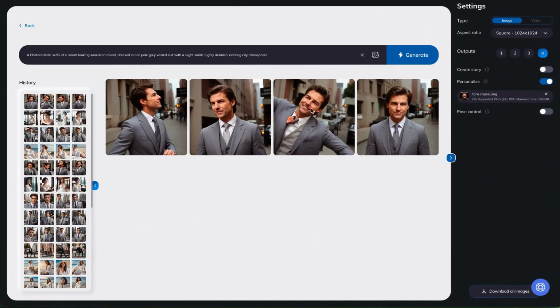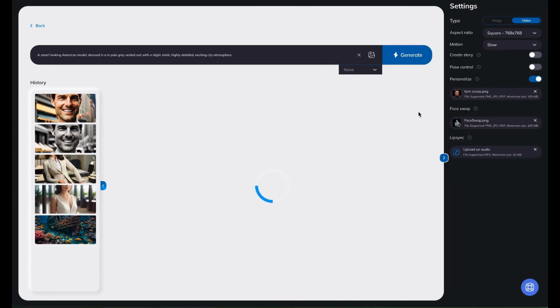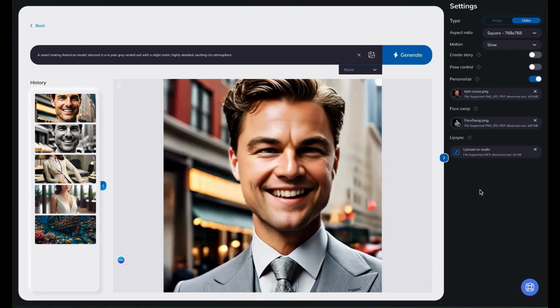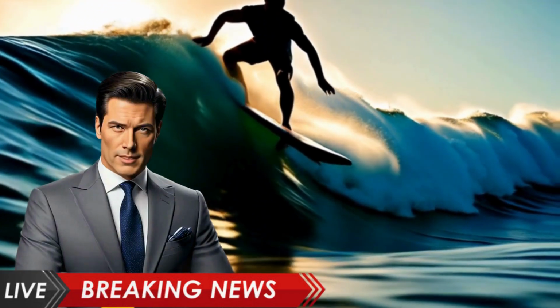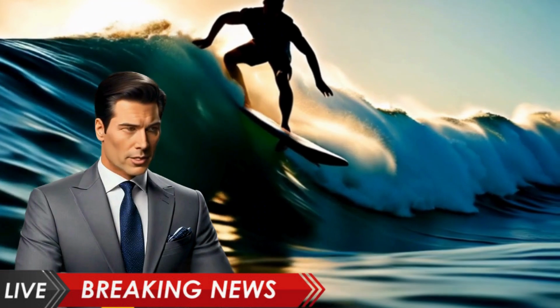First, bring your imagination to life by creating superb text to images, or even portraying yourself or your client or even a celebrity in any outfit within any scene. But it gets better, because for both images and videos, you can create 4 scene stories. You could swap out someone's face for another, and you can even make subjects of your videos and images speak with lip sync. I'm Brandon with your latest weather update.